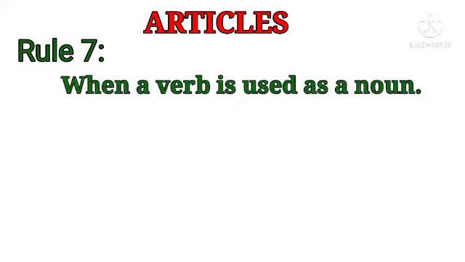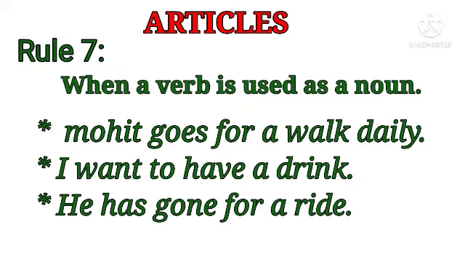See rule number 7. When a verb is used as a noun. See example, Mohit goes for a walk daily. Here walk is a verb, isn't it? But here it works as a noun form. So you have to write a walk daily. I want to have a drink. Drink is a verb, but here works as a noun form. So you have to write a drink. He has gone for a ride. Ride is what? A verb, but here works as a noun form. So you have to write article A.